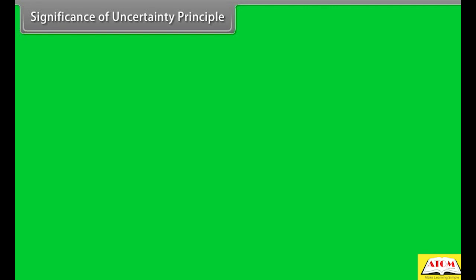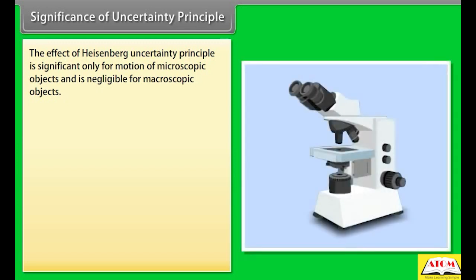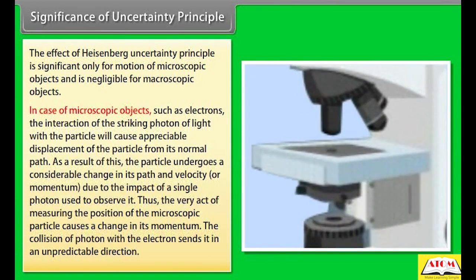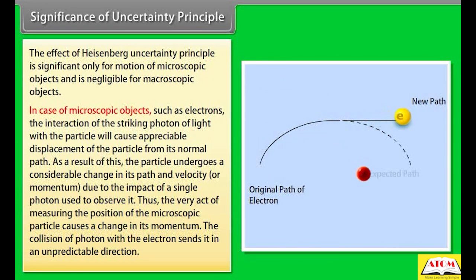Significance of uncertainty principle. The effect of Heisenberg's uncertainty principle is significant only for motion of microscopic objects and is negligible for macroscopic objects. In case of microscopic objects such as electrons, the interaction of the striking photon of light with the particle will cause appreciable displacement of the particle from its normal path.